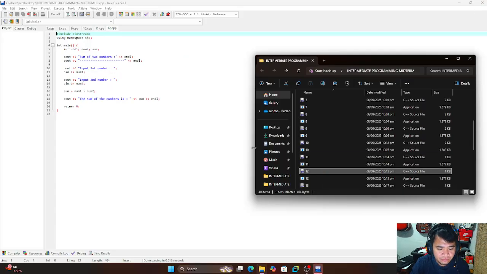Number 12. The number 12 is add two numbers from keyboard.